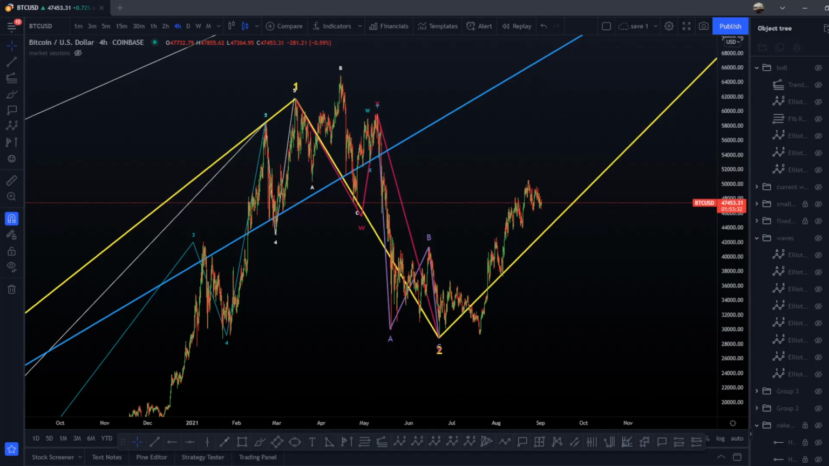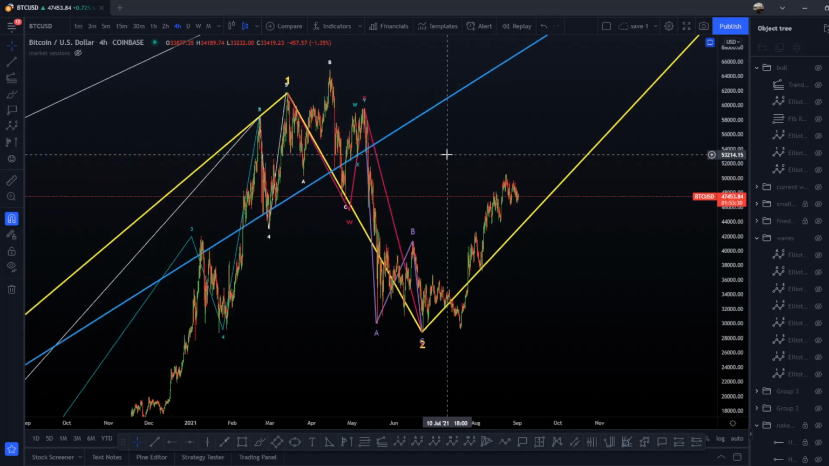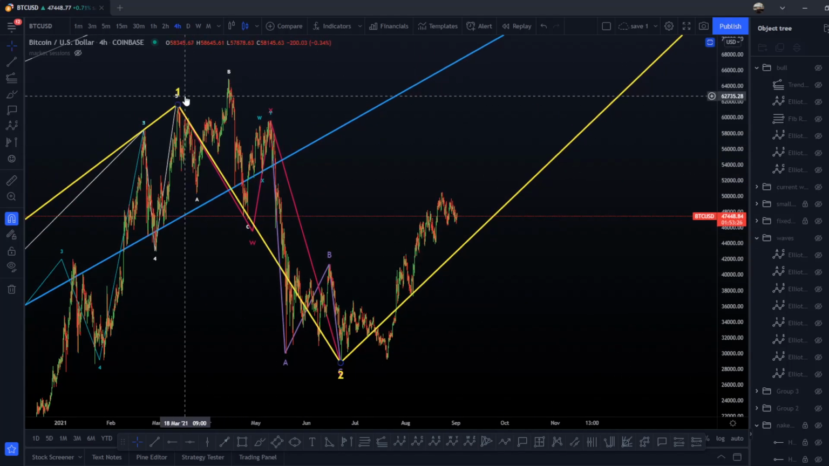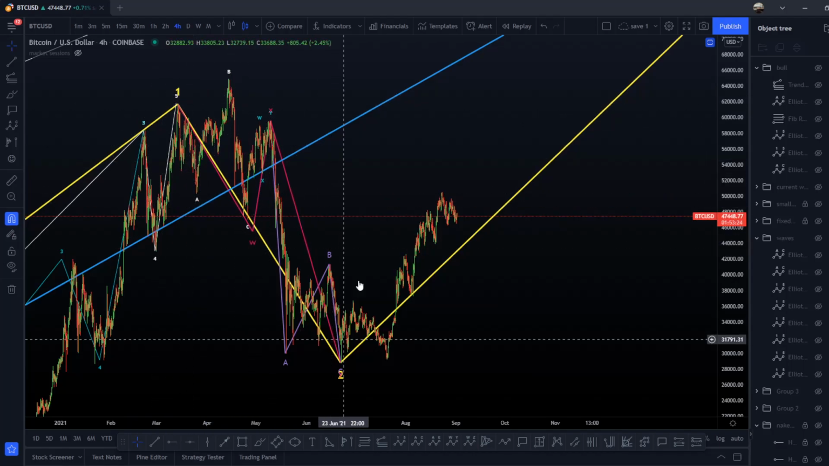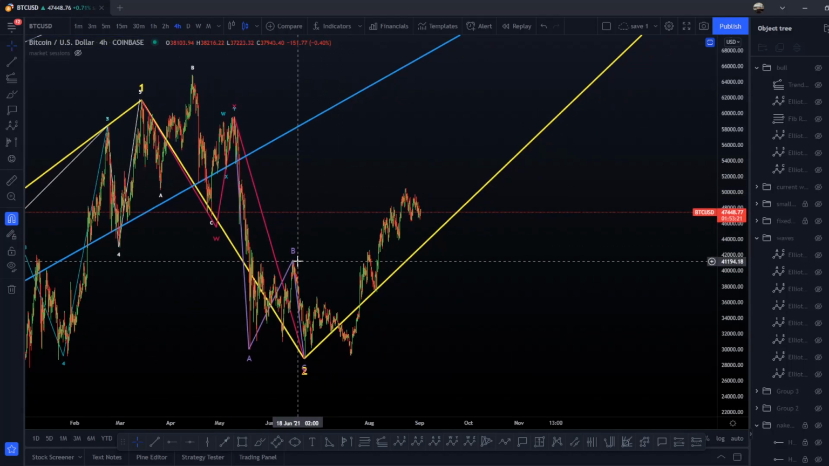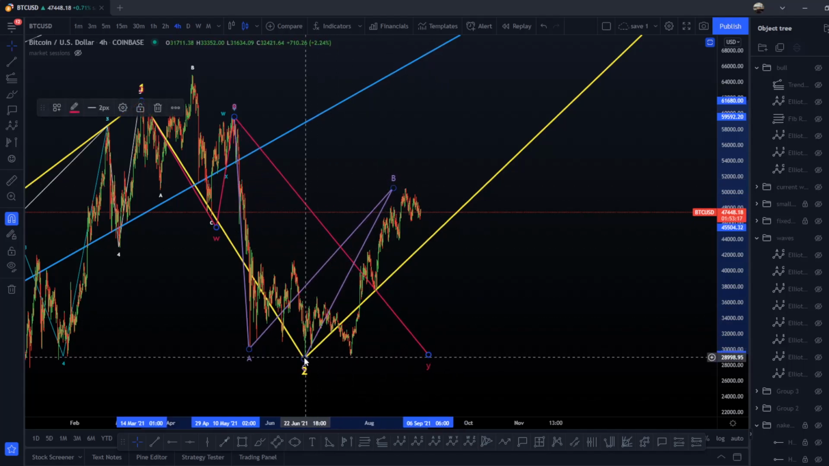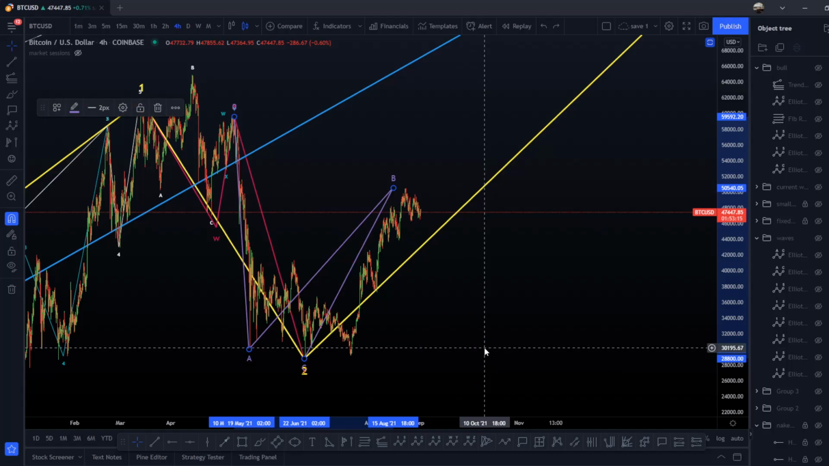So let's start with what we can see here. First of all, I'm going to say it again, the top for me is not here. Here we did a flat with a nice big WXY. We should no longer be inside a bearish scenario. We should not get a B wave here and a C wave right there. In my opinion, it's not valid anymore.